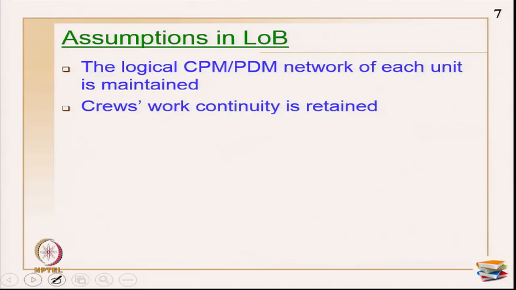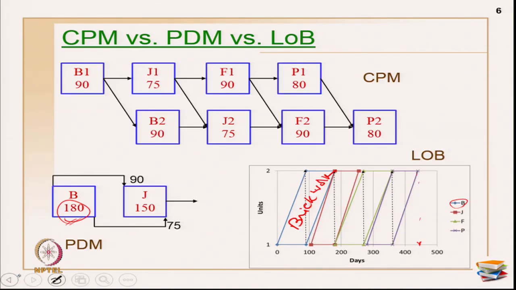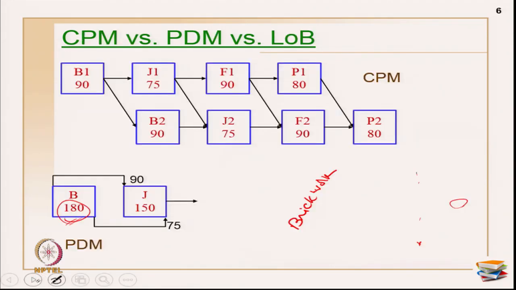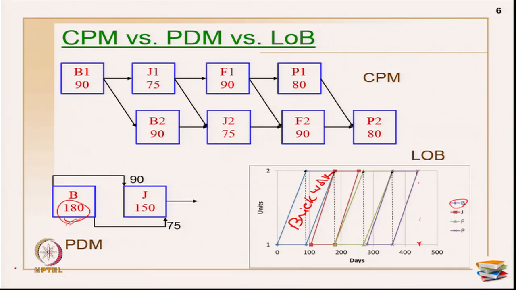The logical CPM PDM network in each unit is maintained, which implies, in this same example, there is something called IPA for each of these activities. This IPA has to be maintained for all the units in the network. For example, even in this LOB, after this brickwork only I am starting my joinery works, then I am doing my flooring, then I am having my painting works. The same thing is happening in unit number 2 also.